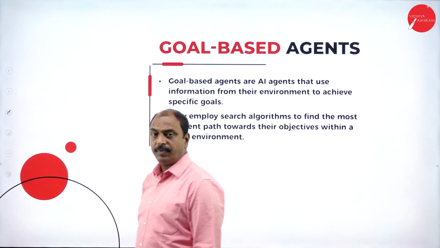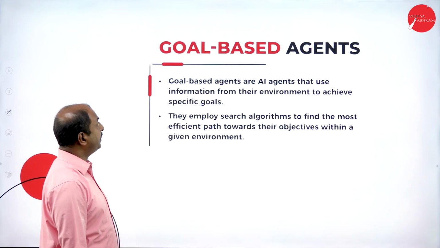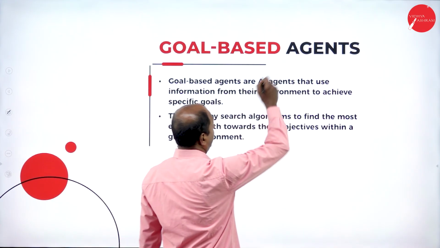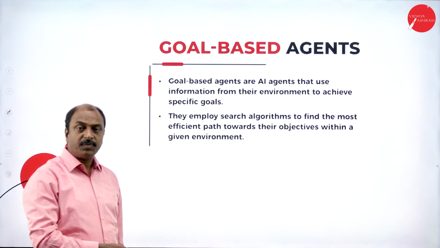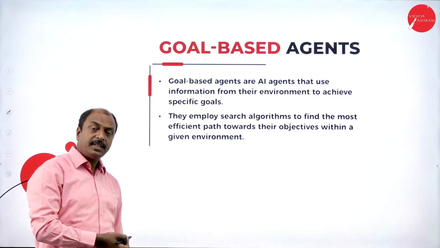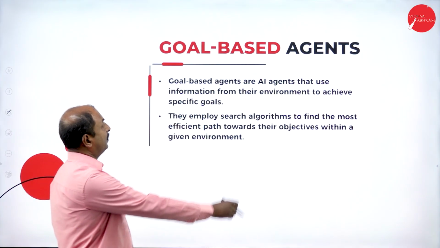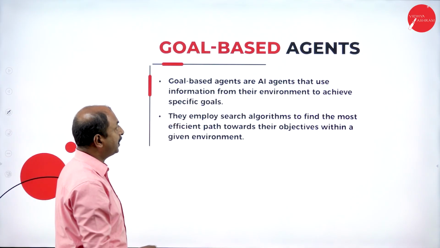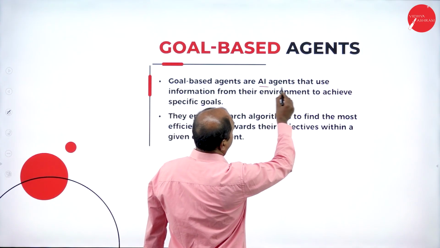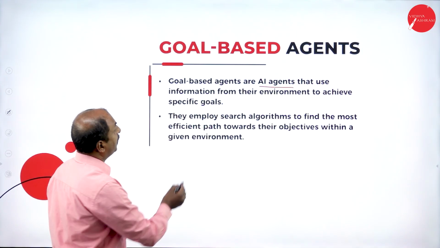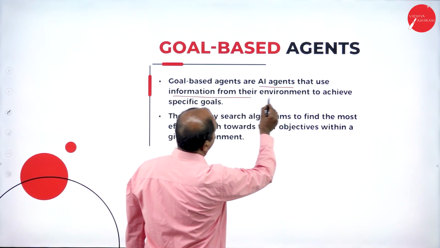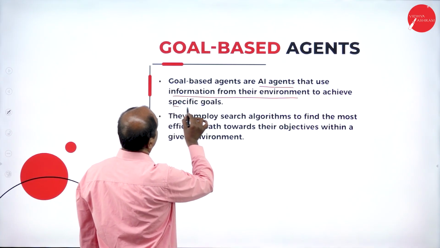In the next slide, we will see another type of agent, that is goal-based agents. Previously it was the model-based agent. Next one is the goal-based agent. So what is the definition of this? These are AI agents that use information from their environment to achieve specific goals.